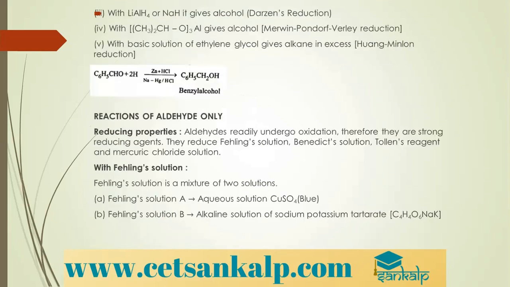Depending upon what reagent you're using, remember, aldehydes get reduced to alcohol, ketones get reduced to CH4. So depending upon what type of reagent you're using, there are different things.